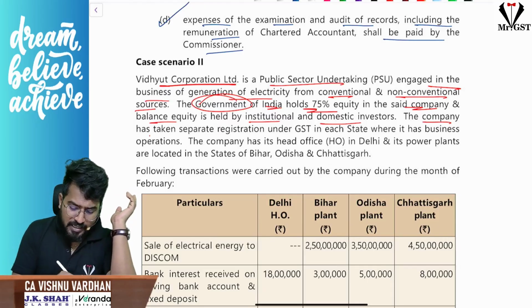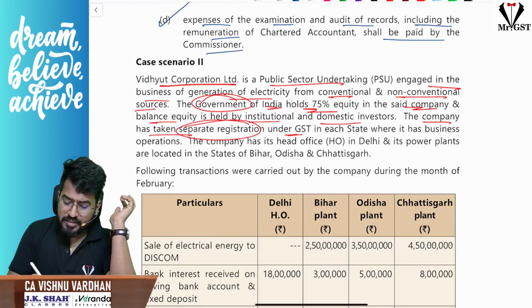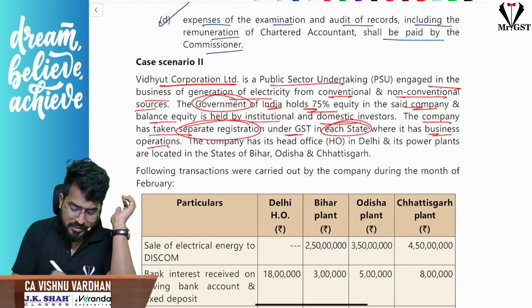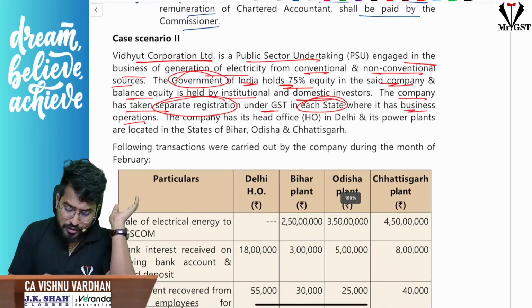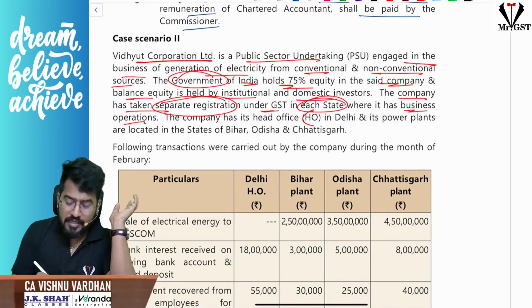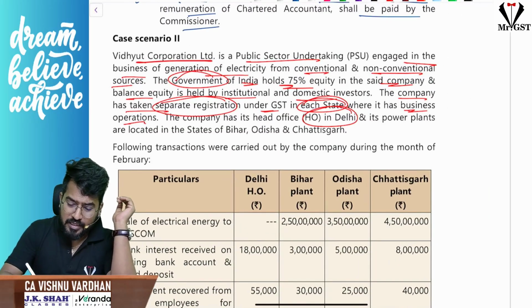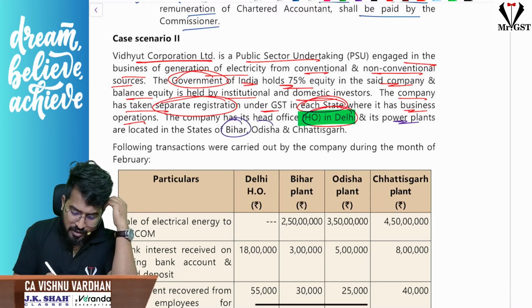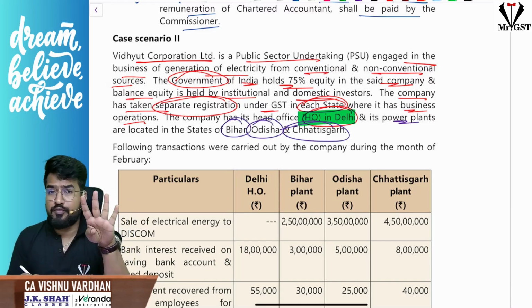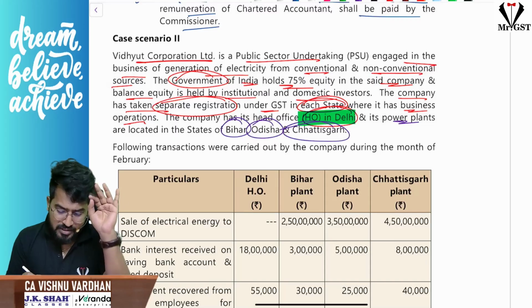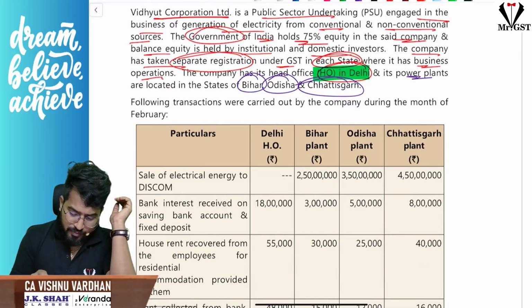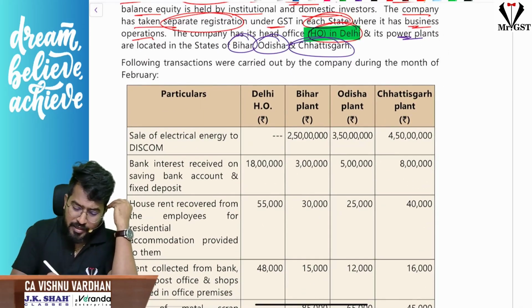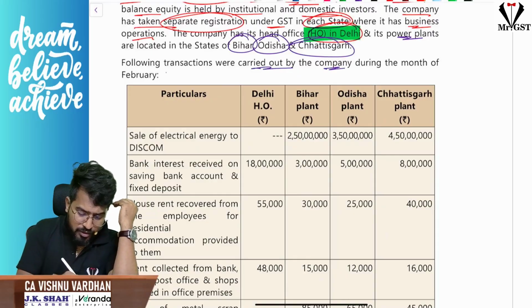The company has taken separate registration under GST in each state where it has operations. The head office is Delhi. They also have power plants in the states of Bihar, Odisha and Chhattisgarh. So there are 4 places here: Delhi head office, Bihar, Odisha and Chhattisgarh. The following transactions were carried out by the company during the month of Feb.